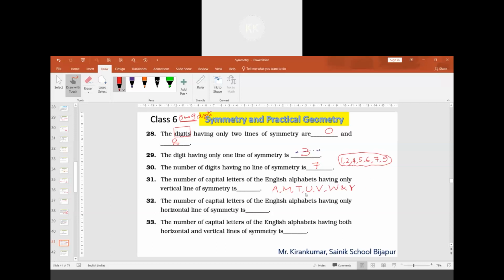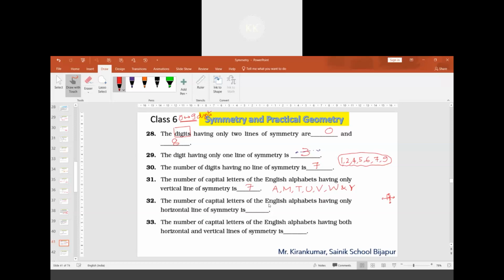H also, but H is having both horizontal and vertical. They have asked only vertical, right? So we have to consider only vertical line of symmetry. So totally there are 7 letters.